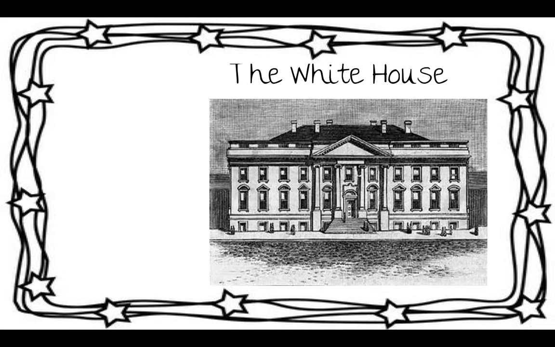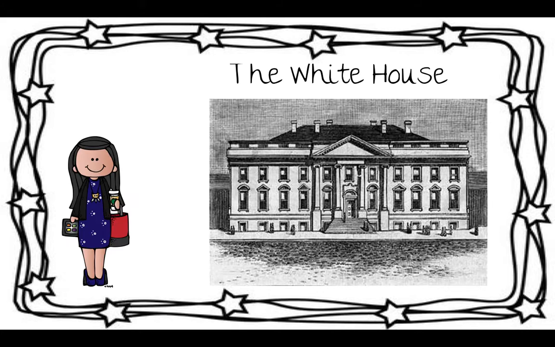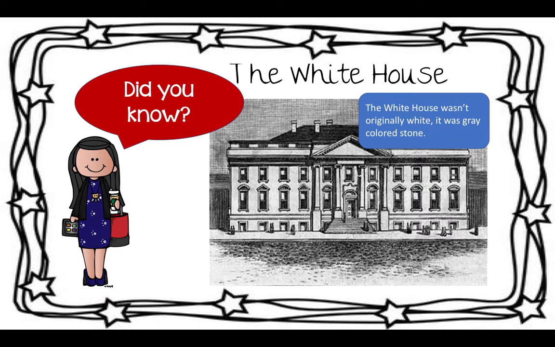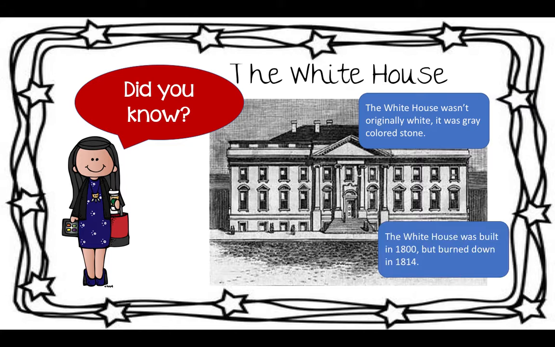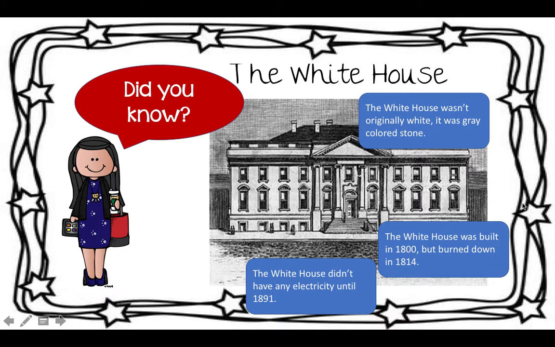So this is the White House, the original White House. Did you know that the White House was not originally white? It was gray. Also, the White House was built in 1800, but it was burnt down in 1814. So this White House was burnt down. The White House didn't have any electricity until 1891.